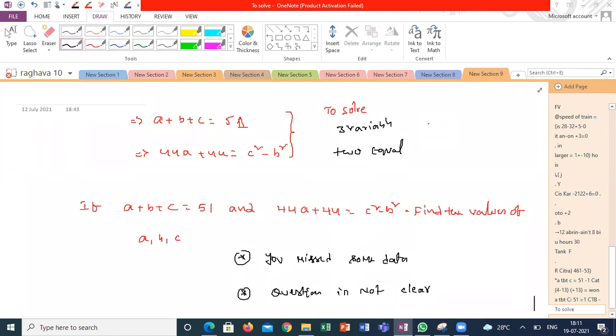Yes, sir. This is the answer for your level. You can give some relations between A and B, between B and C, and between A and C, but you can't give the set of solutions of ABC here.